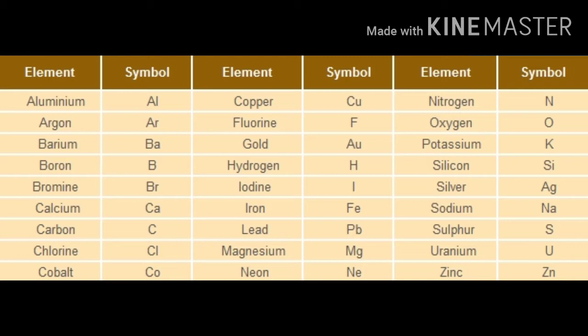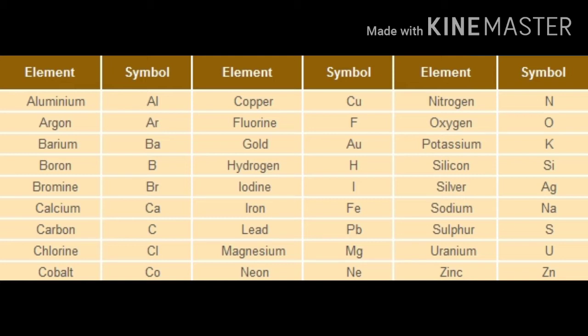For potassium, its name is kalium, therefore its chemical symbol is K. So unique elements have unique symbols. Any two elements don't have the same symbol. Their chemical names are different and their chemical symbols are also different.